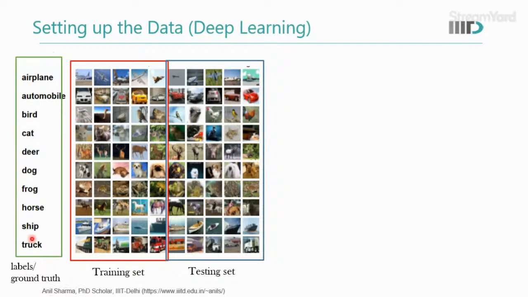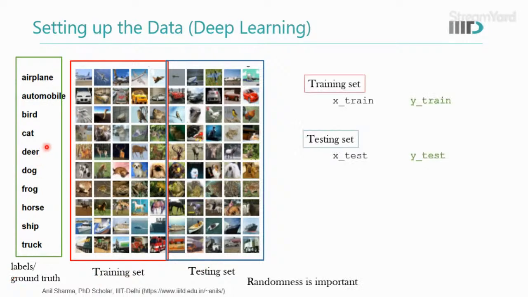Okay, so these are called labels or ground truth, and both the training set and the testing set should contain all the labels. It depends on the case; there could be a few categories where we may not have training or testing data, but that is a different case. But in general, we should try to create this setup, and we should have some randomness in the split, so that we are not putting only the first 50% of the data in the training set, which are very simple.